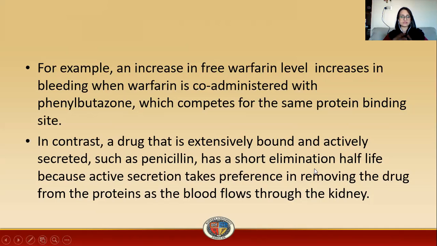In the case of penicillin or cephalosporins, when they are bound to the plasma protein, as they are actively secreted and highly protein bound, when their concentration increases, the excretion parameter, that is the active secretion method, takes preference, and it causes the drug to be removed from the body as the blood flows to the kidney.